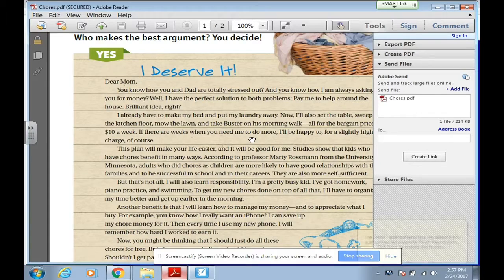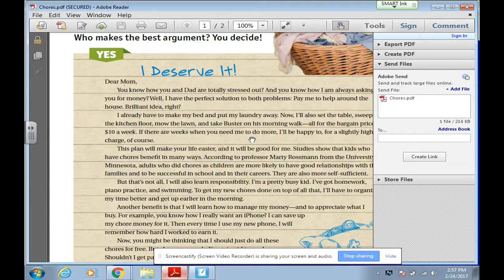So let's start with ethos. An ethos argument, remember that's blue, and what this is, is an author shows credibility. And how they do that is they give information from someone else. So when I read through this article, I'm looking for something that the author uses that's not their own opinion. They're either quoting someone else or they're using information from somewhere else, and they're making sure that they show us that they did get the information from somewhere else.